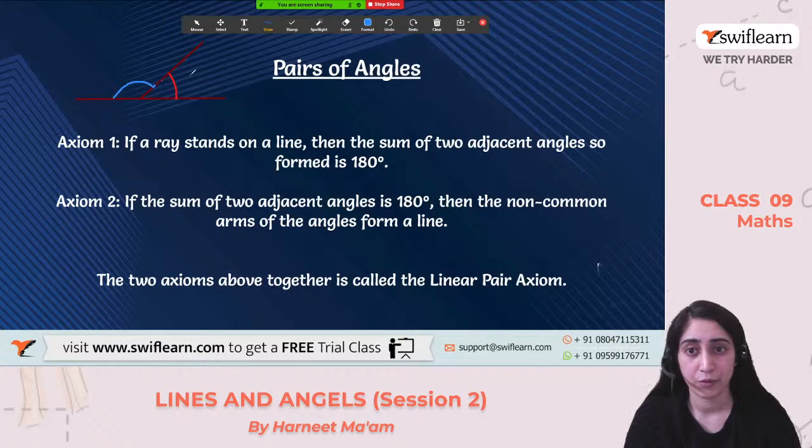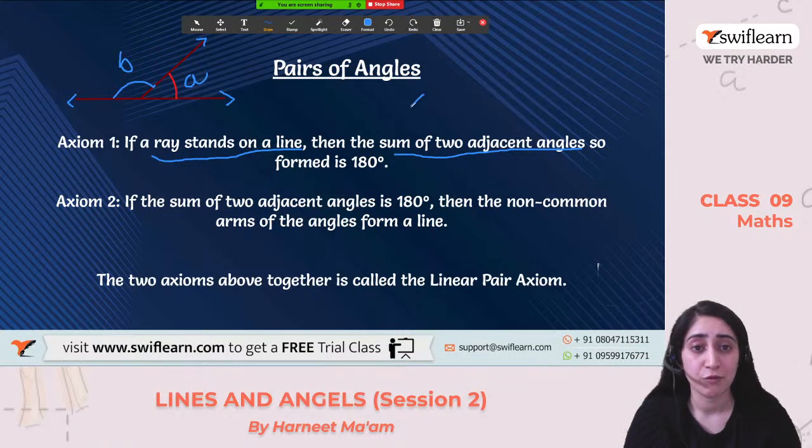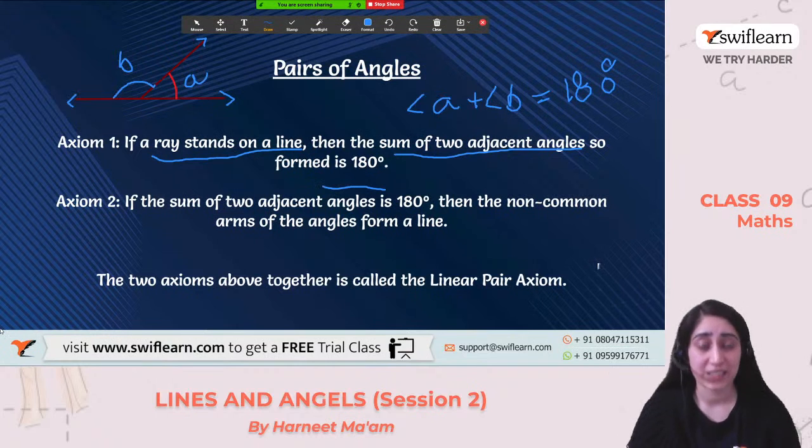Let me say this is angle A and this is angle B. So if a ray stands on a line, then the sum of the 2 adjacent angles, which are angle A and angle B, is equal to 180 degrees. Clear with this one? They will always form 180 degrees.